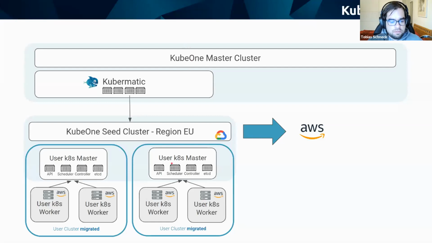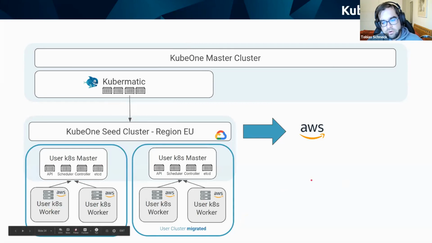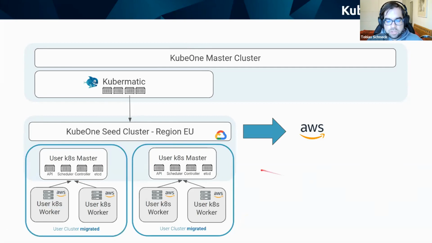So here we have the workers now in the new cloud, and now we need to migrate the control plane. The good thing is that in any case, the workers' workload is still safe because it's already in the new cloud, so we can migrate even if we may break it. The only thing that would maybe not work is an upgrade of Kubernetes, but still the workload is safe.